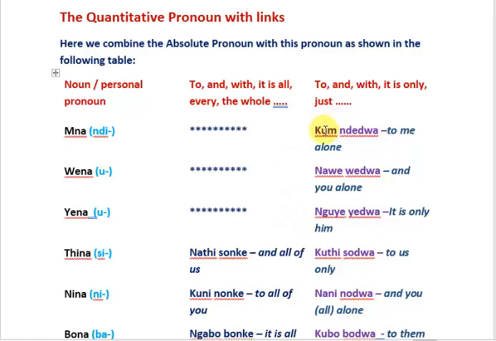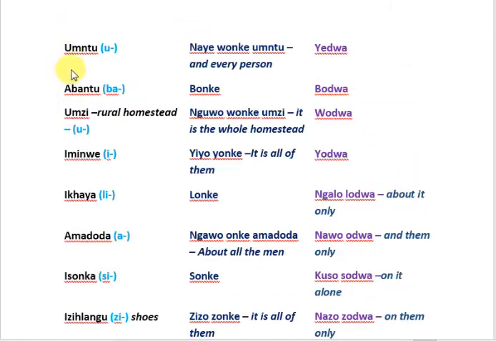As you can see from this, the locative link is ku, and the inclusive one is na, and the identifying link is ngu. You do not prefix that to the quantitative pronoun there and there, but rather you use the absolute pronoun form. So you would have to go back to that and make sure you are familiar with that before you will be able to grasp this particular part of the quantitative pronoun. Looking at some more examples.